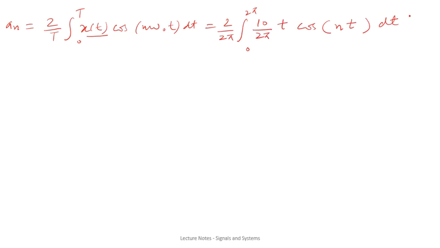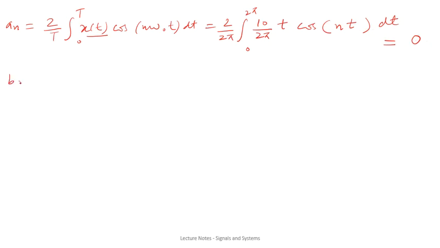Okay, because omega naught will be equal to 1, because omega naught is 2 pi upon T, so T is also 2 pi, so 2 pi upon 2 pi, that will be 1, so that is why omega naught is 1 here. So cos nt times dt. Again you have to solve this integral. Okay, so you will get its value as 0. So you have to solve this. I am just writing its value.